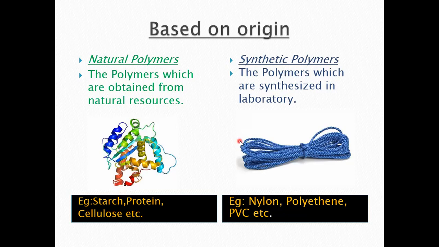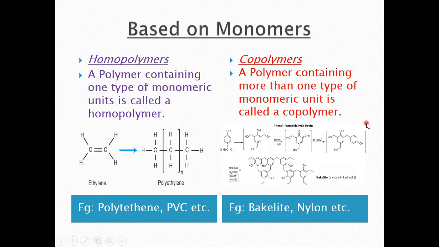Then we have synthetic polymers. Synthetic polymers are the polymers which we synthesize in the laboratory. For example, we are making polythene, PVC pipes, PVC sheets, nylon, and Teflon. So these are some basic examples of synthetic polymers. Understand? Next, let's talk about classification based on monomer.